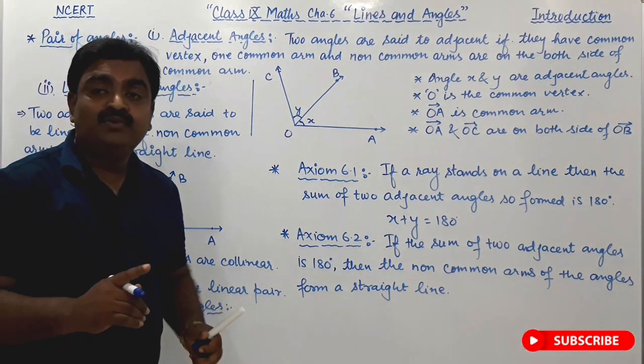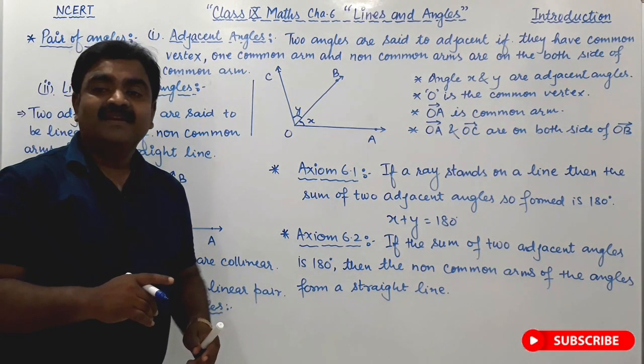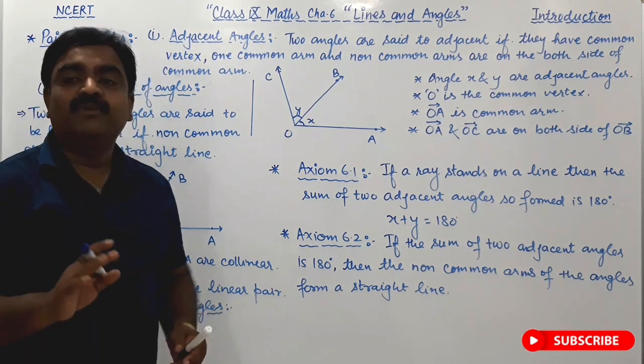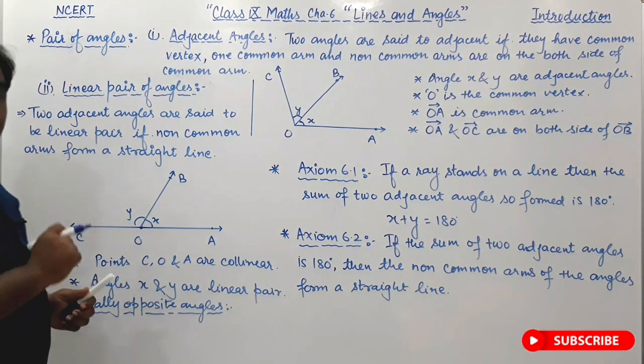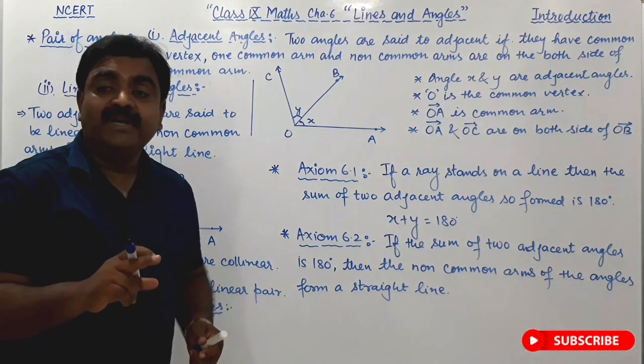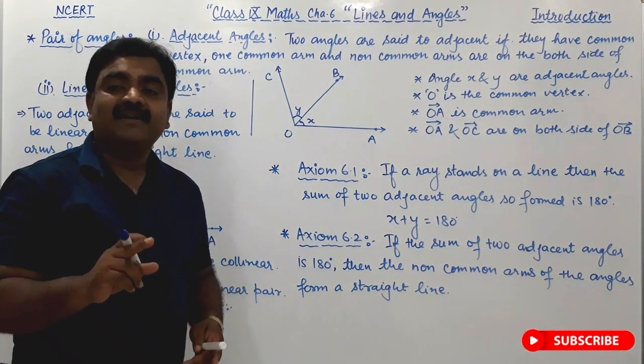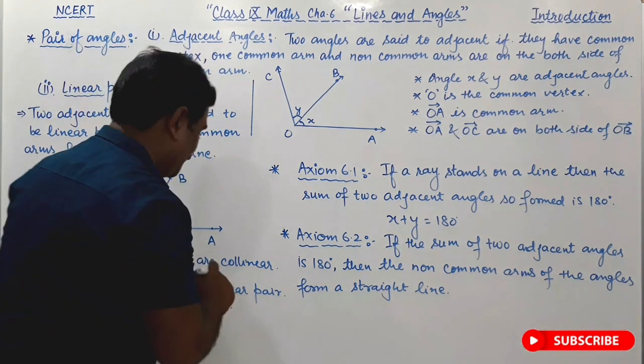When two lines intersect each other, then vertically opposite angles are formed. Means vertically opposite angles are formed when two lines intersect at a point.